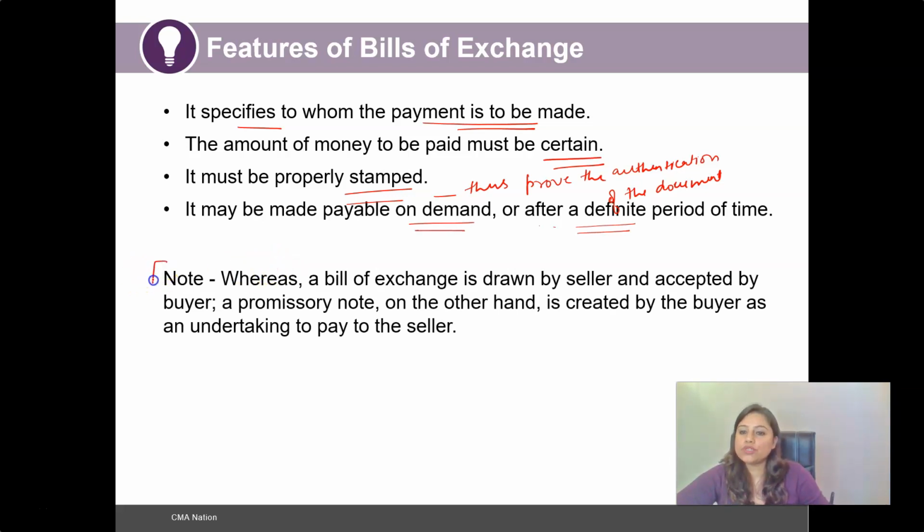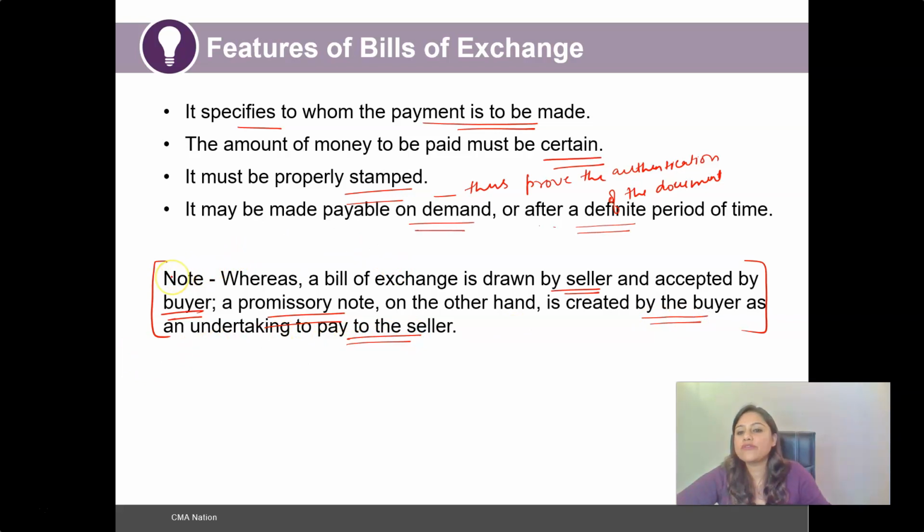Now, the important note here is that whereas a bill of exchange is drawn by the seller and accepted by the buyer, a promissory note, on the other hand, is created by the buyer as an undertaking to pay to the seller.